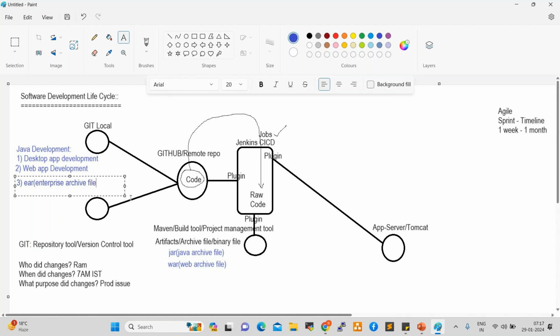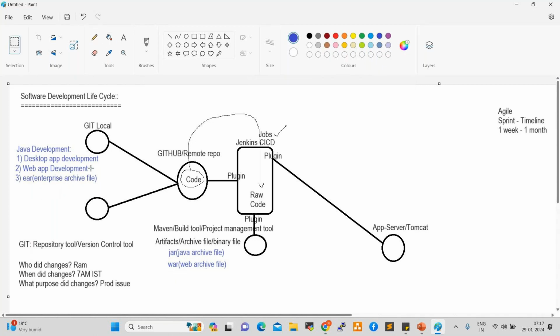So if you want to deploy or prepare an enterprise-level application, Maven will generate an EAR file. So based on the application development, Maven will generate the respective artifact.